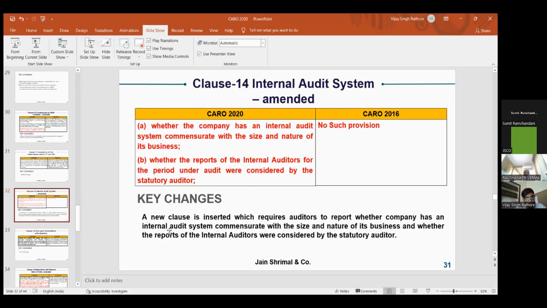So the statutory auditor has to comment in his CARO report whether there is an internal audit system or not, and whether the reports of the internal auditor have been considered by the statutory auditor or not. That also has to be reported under CARO 2020. So basically now you have to read and go through the internal auditor's report with detailed understanding before finalizing your statutory audit.